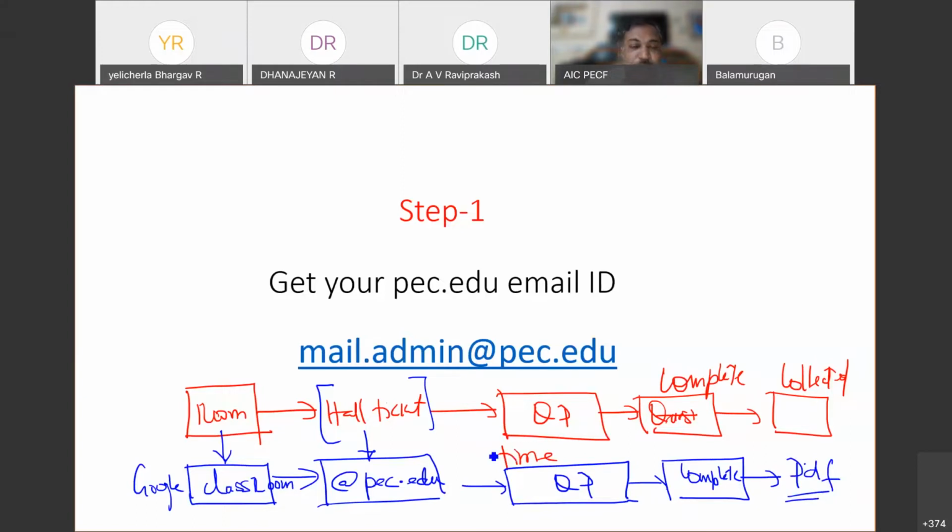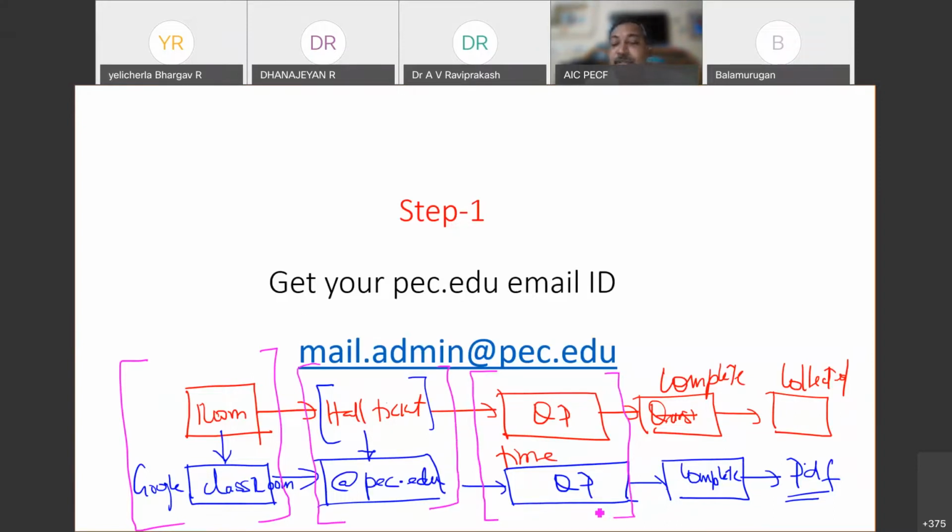To compare one-to-one, in the place of your regular classroom, we have our Google Classroom. In the place of hall ticket, you are going to have your pec.edu email ID. In the place of original hard copy question papers circulated by your invigilator, you would have a soft copy of the question paper delivered right to your inbox.